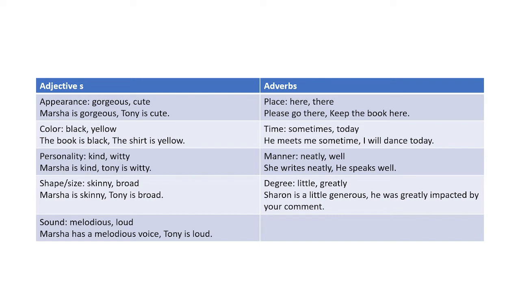Okay. Then again, in this lecture, we are going to understand how we can make an adjective by adding al at the end of the word. For example, magic. So we can add al, that is magical, it becomes an adjective. You can also make an adjective of any word by adding y at the end of the word.